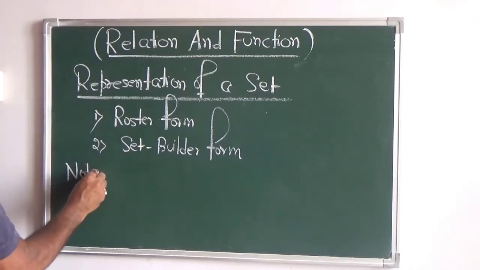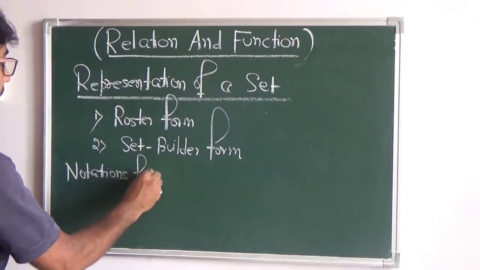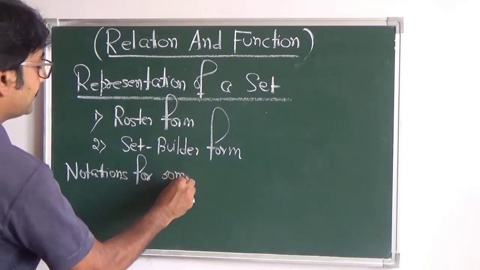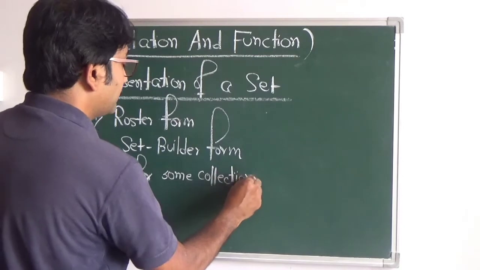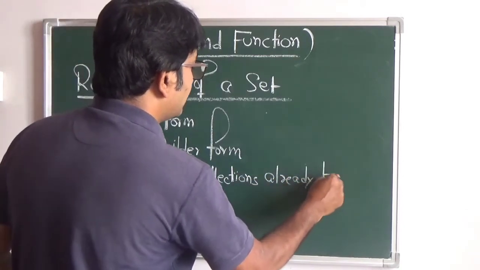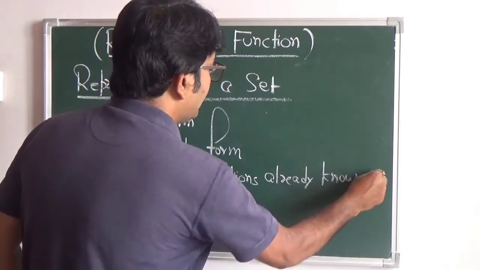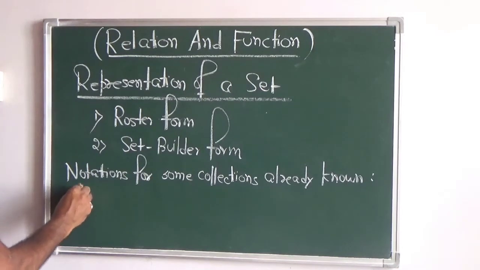Notations for some collections already known to us. So this is one of the most important things, the notations for some collections which you already know. So what does N represent?